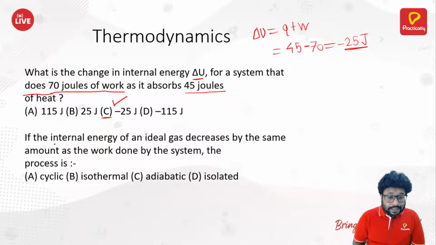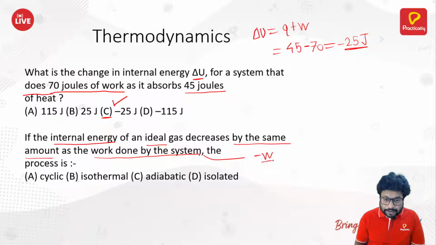If the internal energy of an ideal gas decreases by the same amount as the work done by the system. We know work done by the system means W has to be negative.